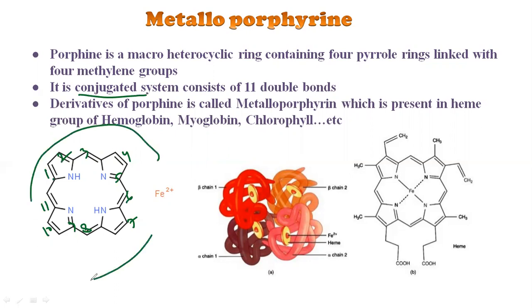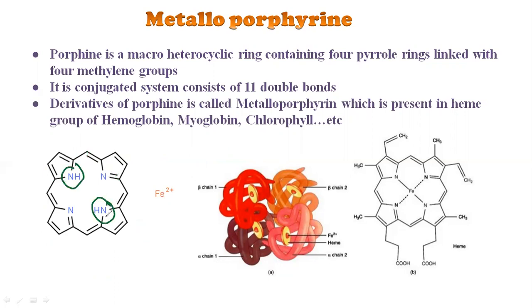And this porphyrin has 4 nitrogens. You know that nitrogen can make 3 bonds. See this nitrogen and this nitrogen, they have hydrogen, so 2 hydrogens are there. But this particular nitrogen and this opposite nitrogen, I'm indicating with red color. See the difference between these two. There is no hydrogen for these 2 nitrogens because they are already making 3 bonds.